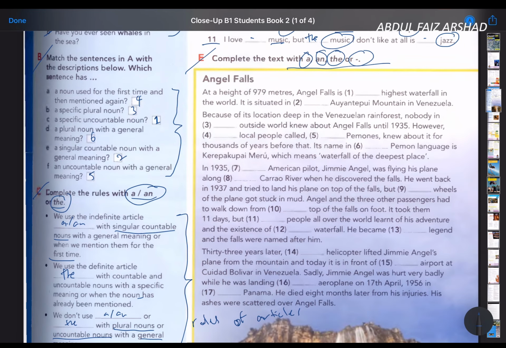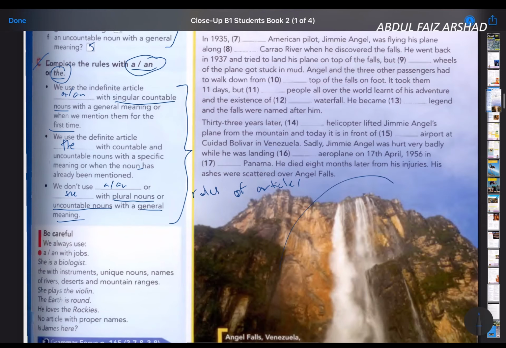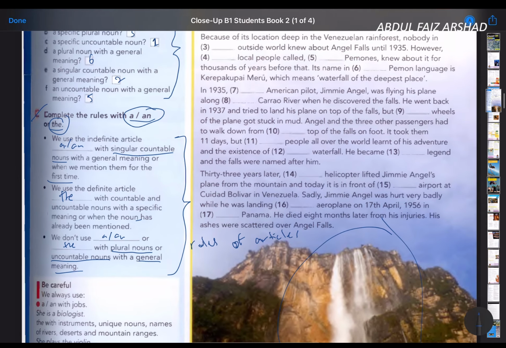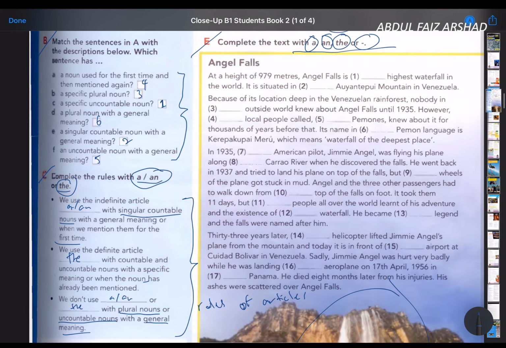Okay, and then let's read about the Angel Falls. So beautiful, but I think deadly as well. Alright, let's look at this one. Angel Falls is the highest. Biasanya bila ada EST, artikel mesti kena the lah. It's situated in the specific tempat because of its Venezuelan.